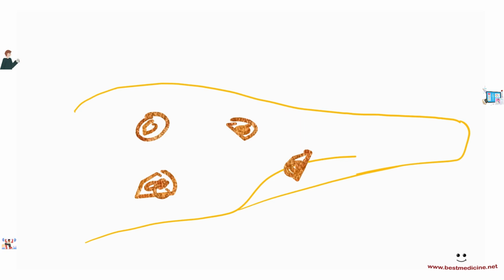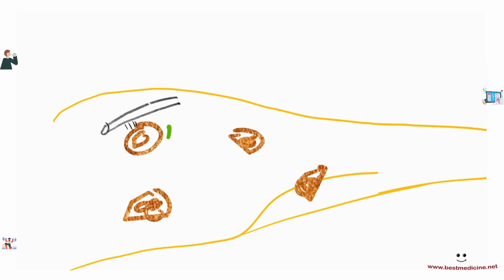Now these cells are supplied by the blood, and so the islet cells are constantly detecting the blood glucose. When they sense that there has been an increase in blood glucose, these cells will respond by secreting insulin, okay? So this insulin is going to go into the blood, and from the blood it's going to go to target organs, different body tissues that are going to respond to the insulin and try to decrease blood glucose.